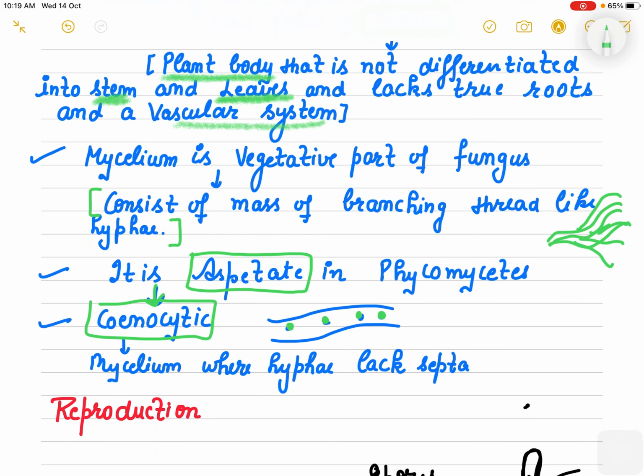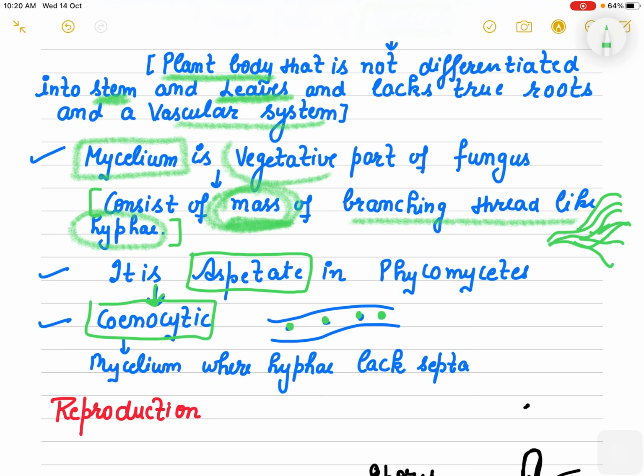Mycelium: in our NCERT they have written mycelium is present or mycelium is absent. Children, don't get confused. Mycelium is a mass of branching thread-like hyphae. When the branching threads form together, a mass is accumulated, and that is called mycelium.